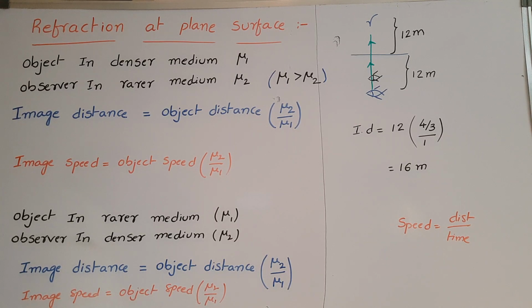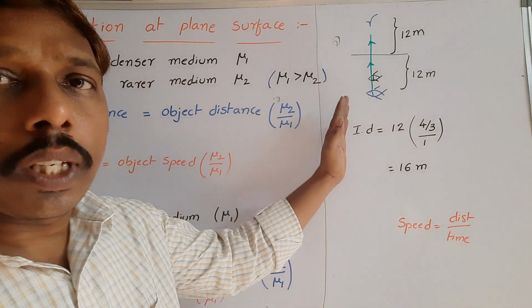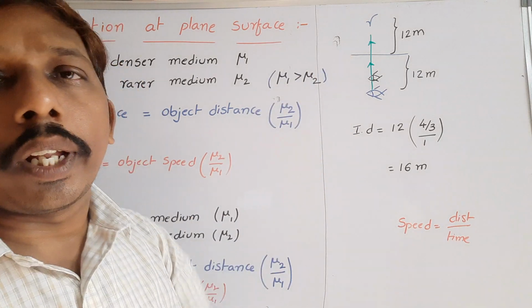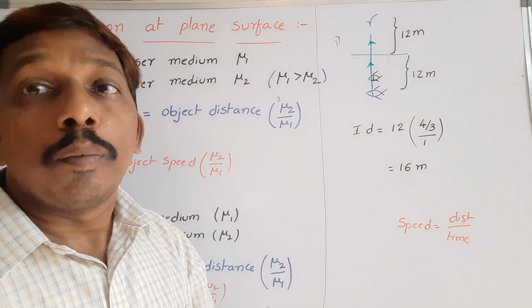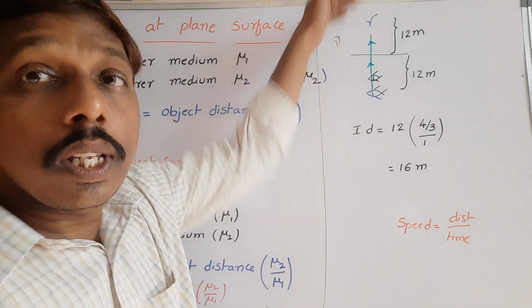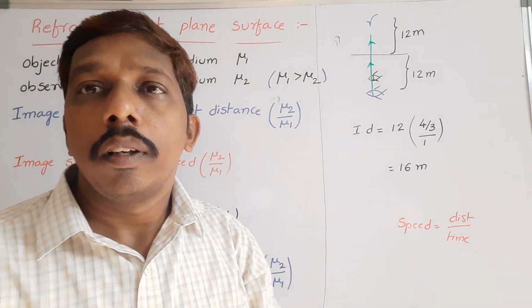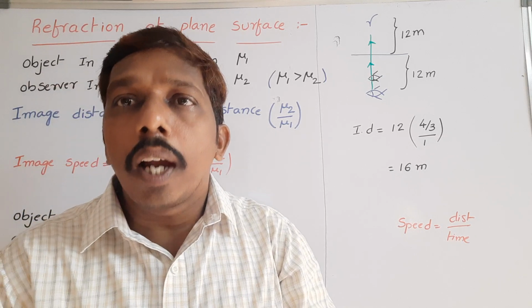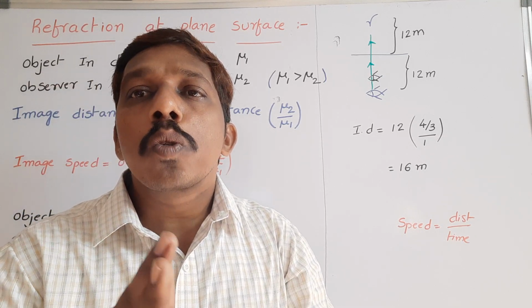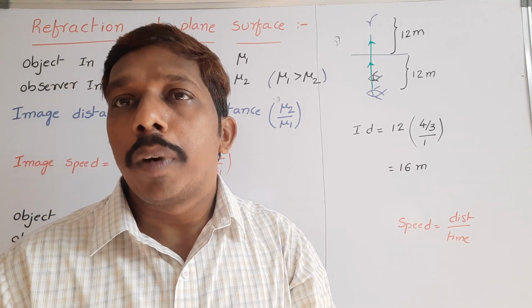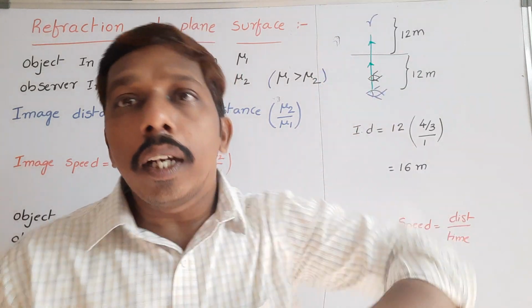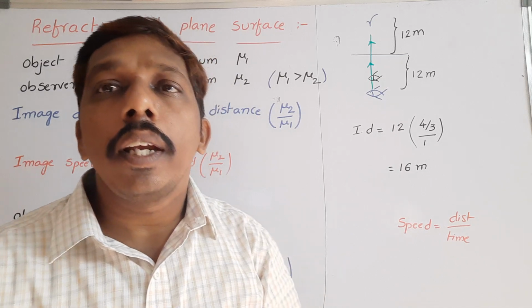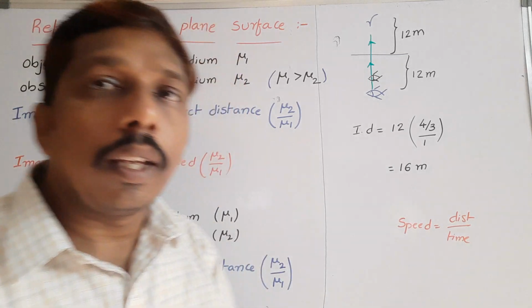So that means the fish appears to move slowly in the upward direction because it appears at less depth. But for the fish, the bird is moving faster. The bird appears taller than its original height and comes faster in the downward direction, as seen by the fish.